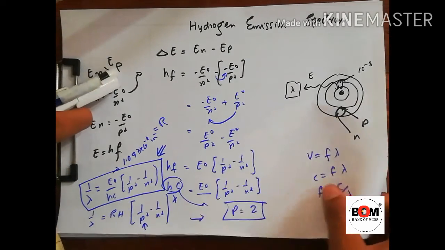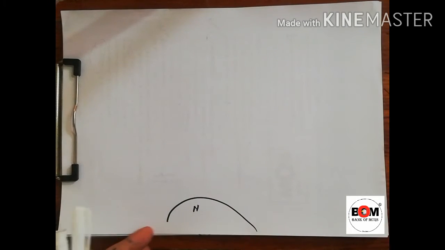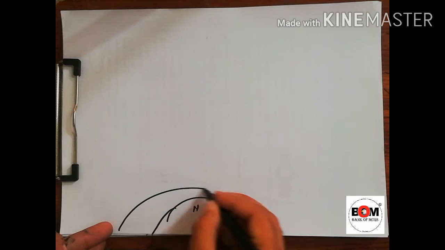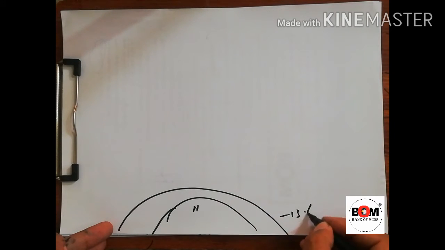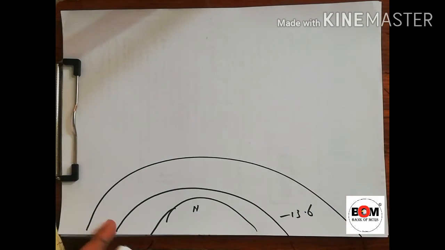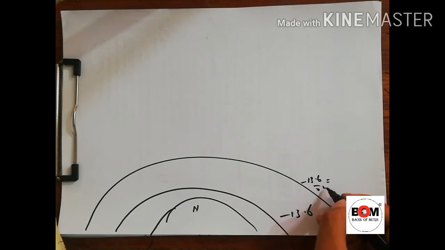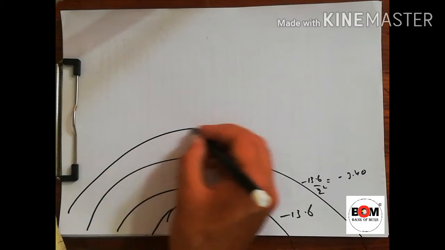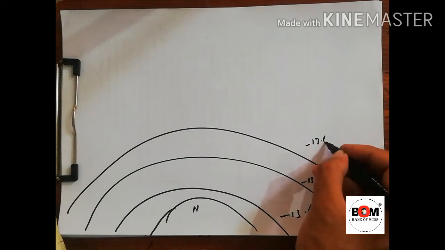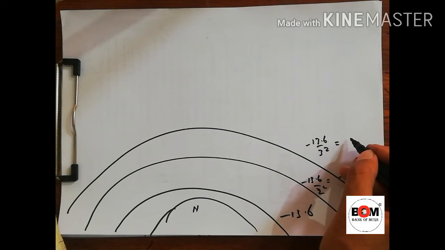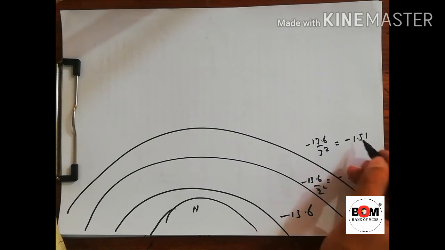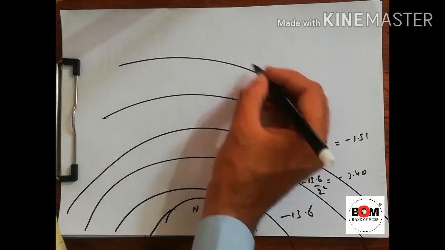Now, for the energy diagram, what is the energy diagram? We already discussed it. If this is the nucleus, this is the first shell, of which the energy is minus 13.6. This is another shell, of which the energy is minus 13.6 divided by 2 square, which gives 3.40. The next shell has energy minus 13.6 divided by 3 square, which is minus 1.51, and so on. We will get the energies.